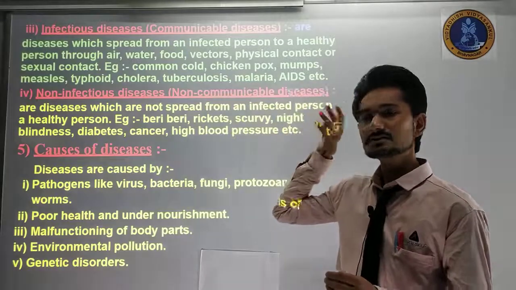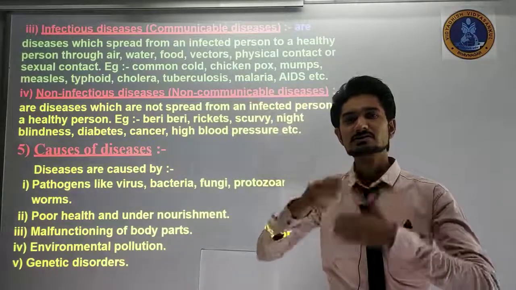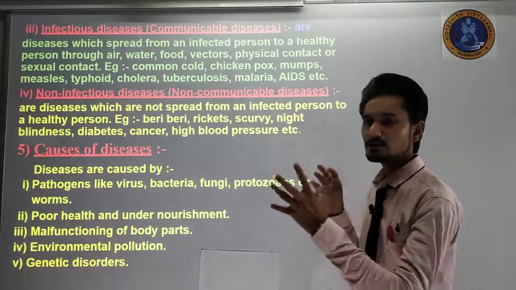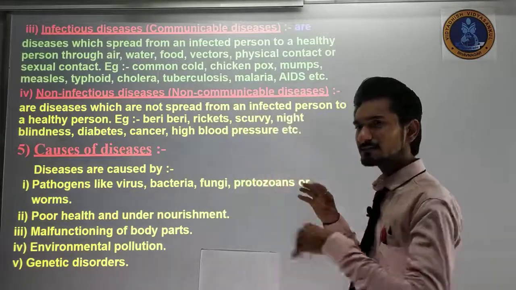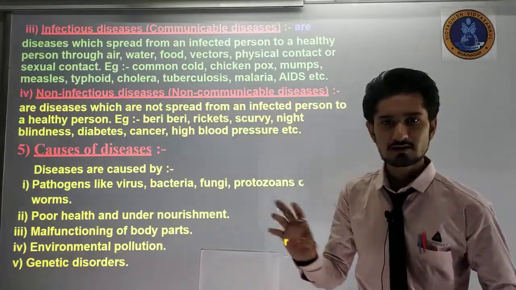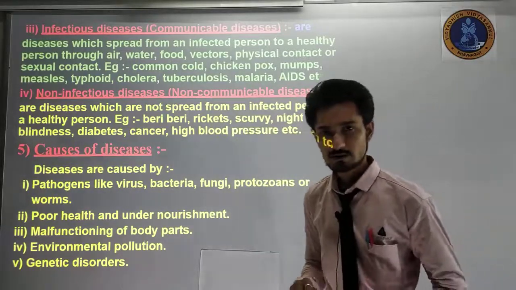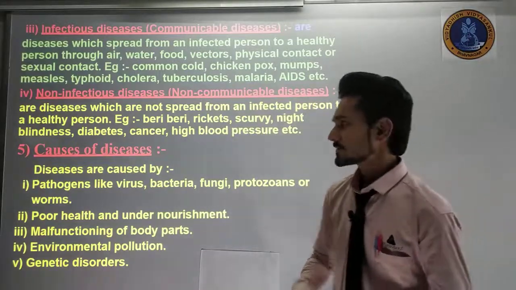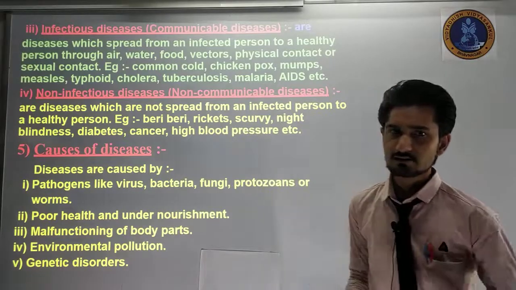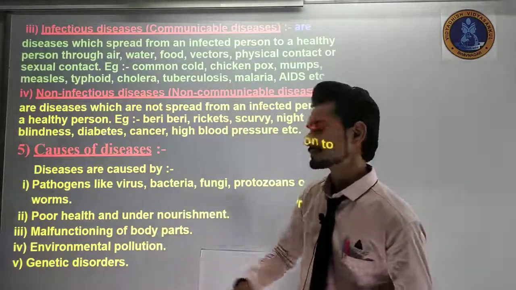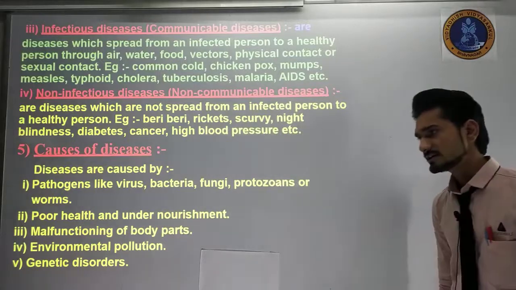Like diabetes, which comes from generation to generation. If one person in your family gets diabetes, then it might be possible that the next generation also comes with the diabetes problem. So it is a kind of thing that is considered a genetic disorder. Genetic disorders generally come from generation to generation.